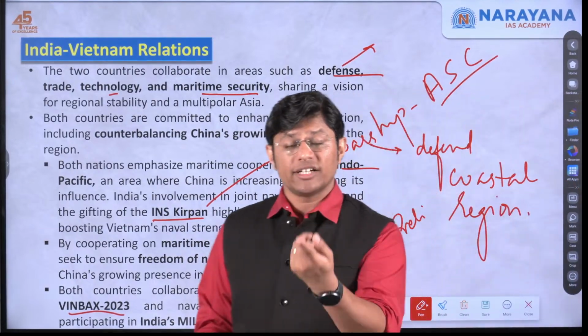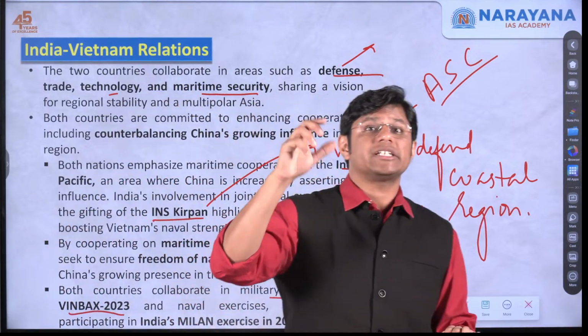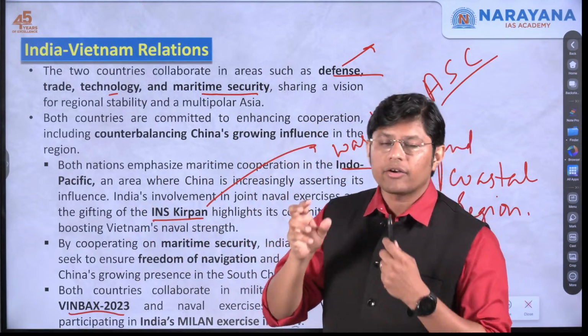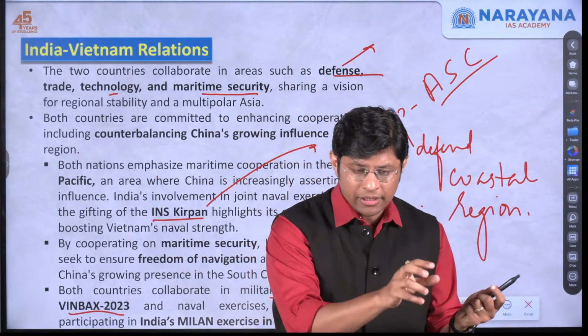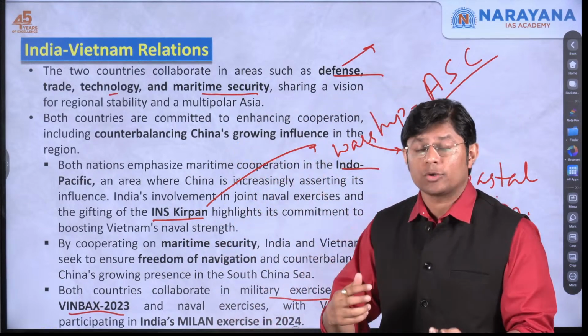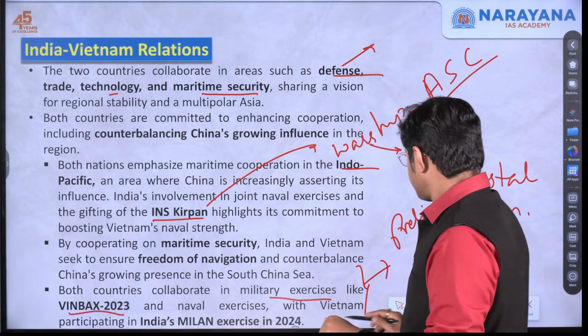INS Kirpan, we gifted this to Vietnam. The point is that both the countries are working in these strategic areas like defense, technology, and making sure that we fight against the enemy in a far more efficient manner, and the enemy should not try to take advantage of the vulnerability, right?